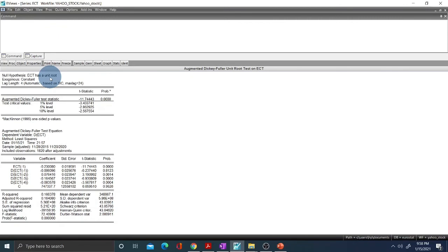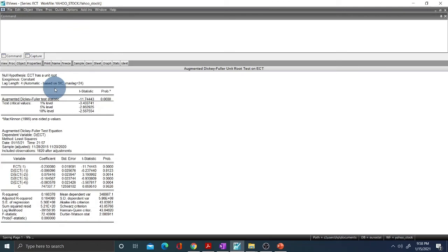If we have an ECT, the t-statistic of the Augmented Dickey-Fuller test comes with probability 0.0, which means we can reject our null hypothesis, meaning ECT does not have a unit root. So if this comes significant, we can reject our null hypothesis. This is one of the most important conditions for our ECM test.